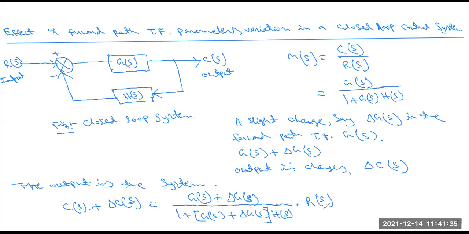Up to this part it is clear, all of you, because you learned the closed loop system and open loop control system in module 1 again and again.